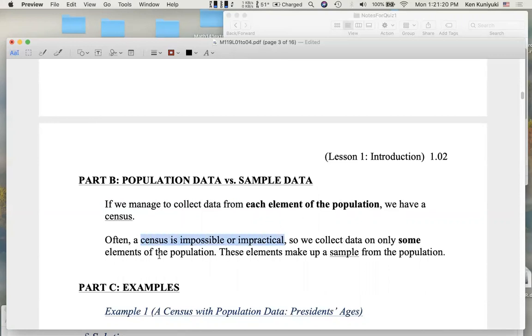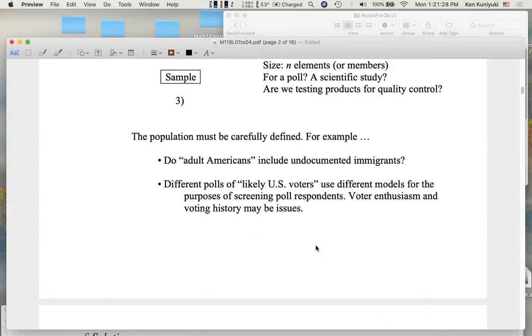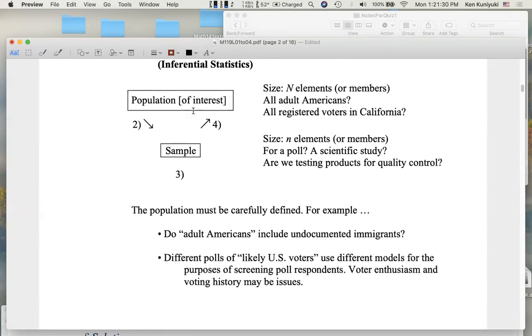So we collect data on only some elements of the population, and these elements make up a sample from the population. For example, of the 20 million or so registered voters in California, we might take a random sample of 1,000. We'll talk more about this later. So capital N, the population size, might be about 20 million, but little n, the sample size, might be only about 1,000. In fact, 1,000 is pretty typical for a poll. That's a reasonable sample size for a poll, and we can actually talk or email all 1,000 people.